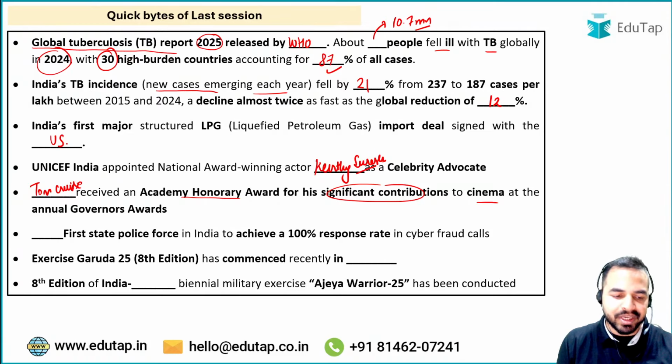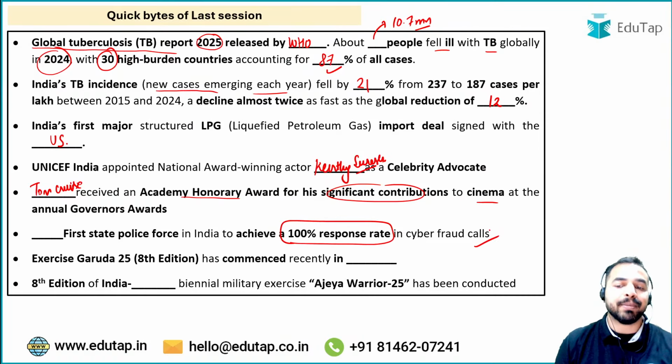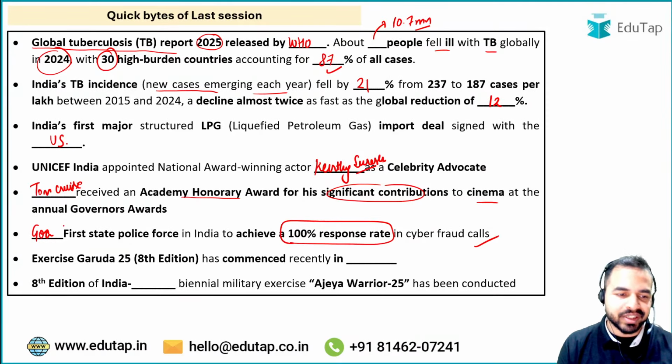Now you have to tell me here the name of the first state police force in India which has achieved a 100% response rate in cyber fraud calls. So tell me the name of the state whose police became the first force in our country to achieve a 100% response rate in cyber fraud calls. What is it? The right answer is Goa. Absolutely right. Now moving to the next question.